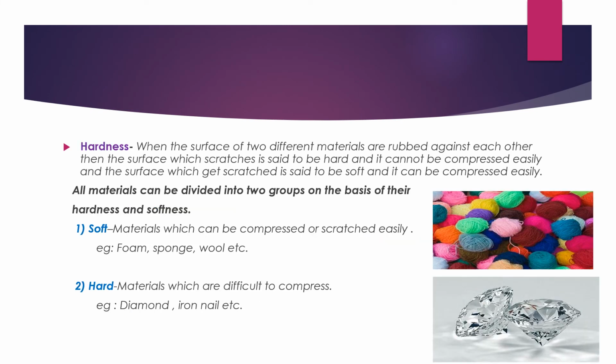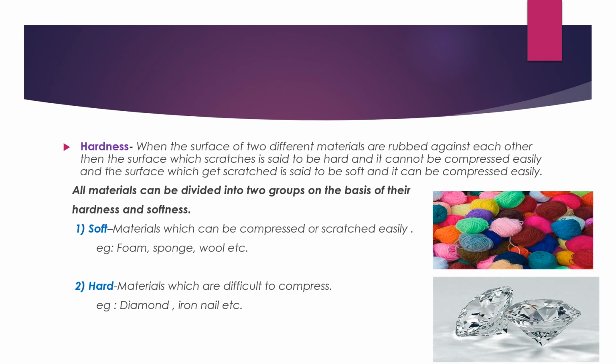Now coming to hardness. When the surfaces of two different materials are rubbed against each other, then the surface which scratches is said to be hard and it cannot be compressed easily. And the surface which gets scratched is said to be soft and it can be compressed easily. Yes. Suppose we are taking two objects. For example, in one hand I have taken wood and in the other hand I have taken some sponge. Now with wood I am rubbing the sponge.